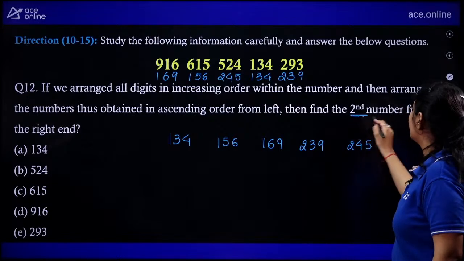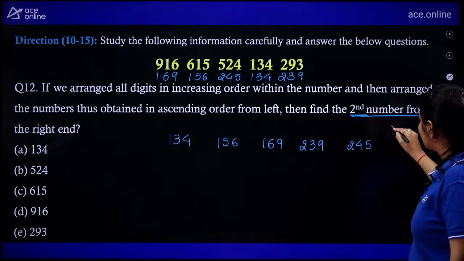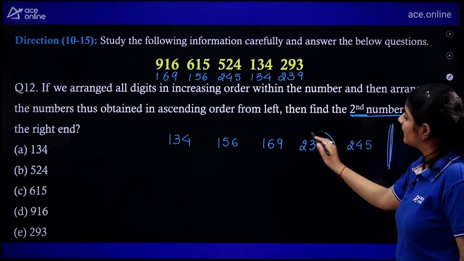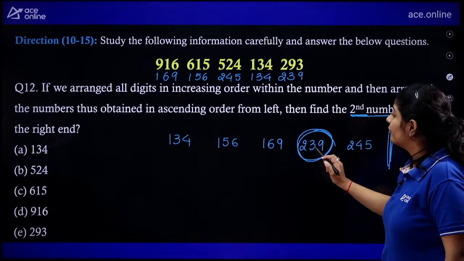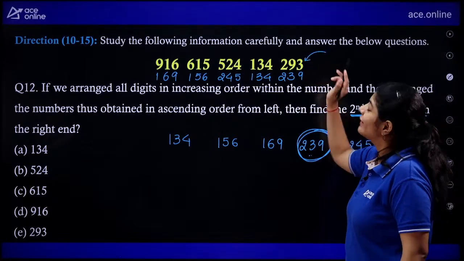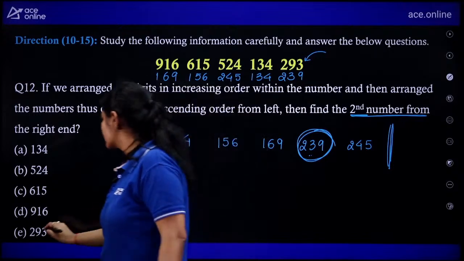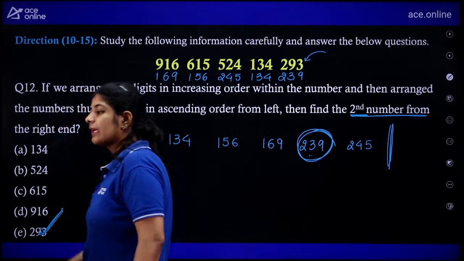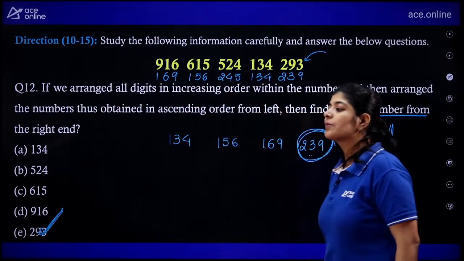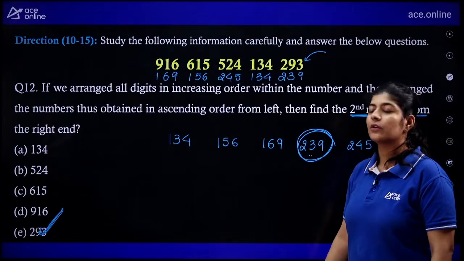Now we need to find out the second number from the right hand. This is my right hand and the second number is this one. We wrote this number for this one, that means the correct answer over here is your option number E. The correct answer over here is your option number E. Very good, Laddu. Very good, Shweta.